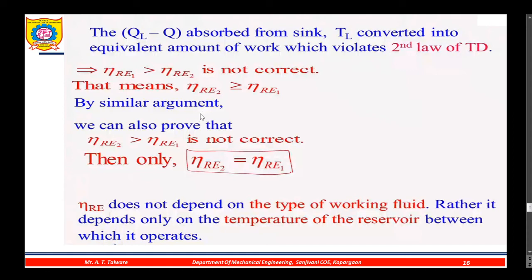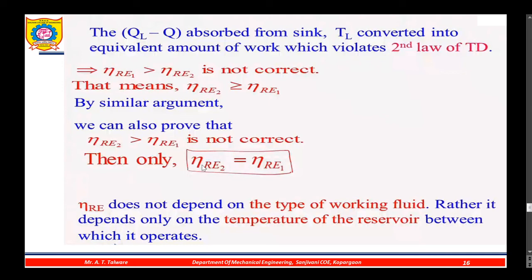By a similar argument, we can also prove that the thermal efficiency of reversible engine 2 being greater than the thermal efficiency of reversible engine 1 is not correct. In the previous case we assumed that reversible engine 1 is better than reversible engine 2. In the second case, we assume reversible engine 2 is better than reversible engine 1, and in a similar way we can prove that this is also not correct.